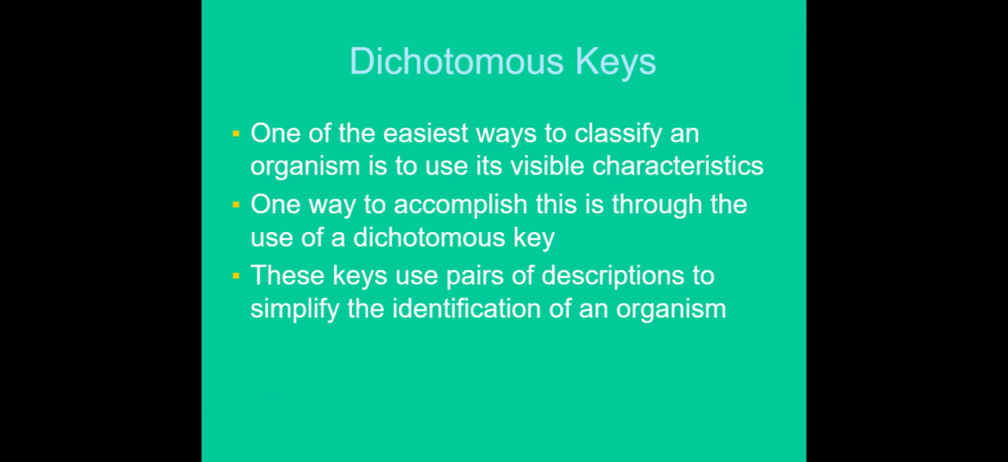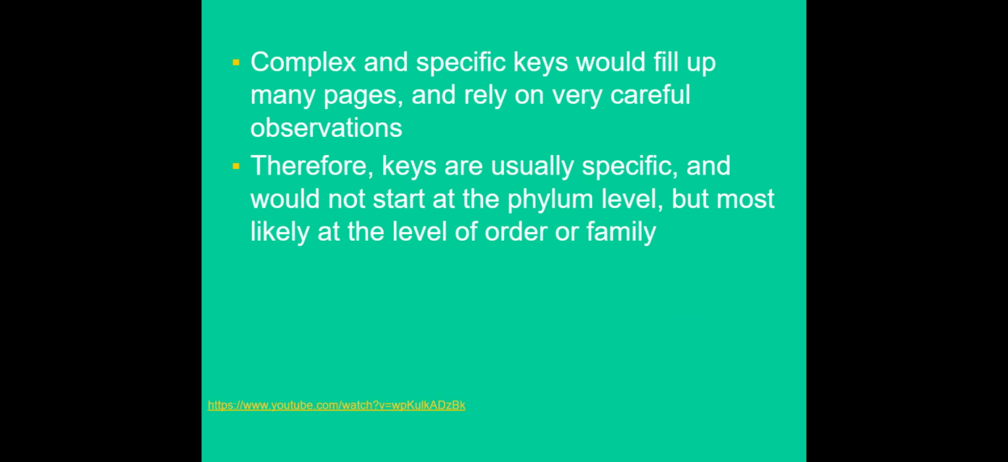An easy way to classify organisms is to use visible characteristics as well. So rather than going right back to DNA and trying to analyze the DNA patterns, we classify them based on what we can see. And so this is called the dichotomous key. These keys use pairs of descriptions to simplify the identification of an organism. So anything that's complex and specific for keys could take up many, many pages and will rely on really careful observation. So keys are usually specific, but they would not start at the phylum level. Usually they start at the order or family level.